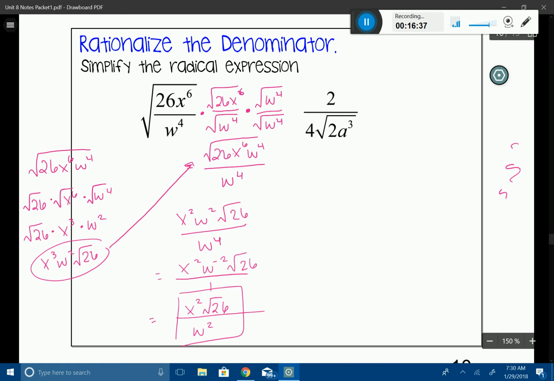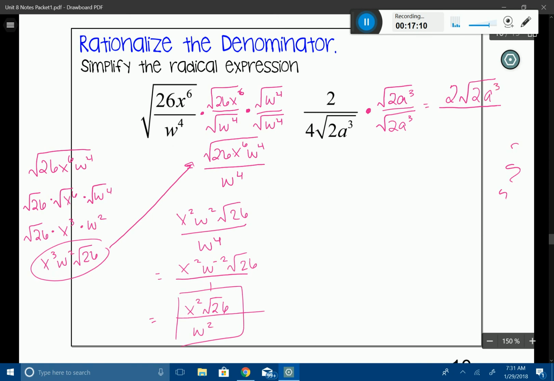Okay, last one here. Let's go ahead and rationalize the denominator. Now, this is a unique one because I have a 4 coefficient outside of my radical. That is not part of my radical, so I am only going to multiply by the radical. So I'm going to multiply the numerator and the denominator by root 2a cubed. Okay, now let's go ahead and simplify. In my numerator, I'm going to multiply, and I'm going to get 2 root 2a cubed.